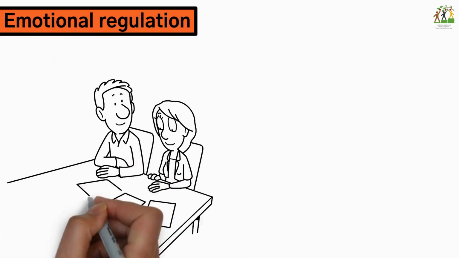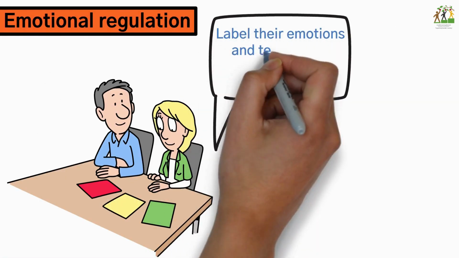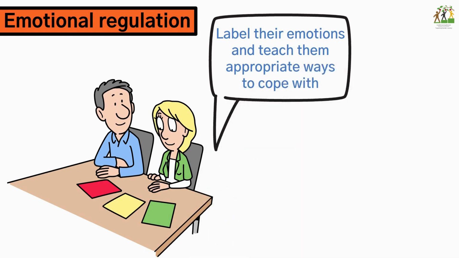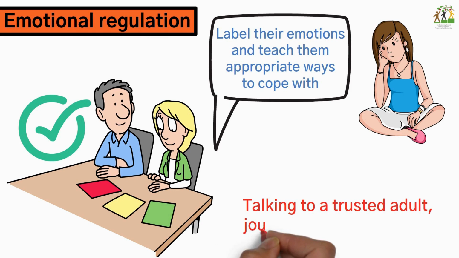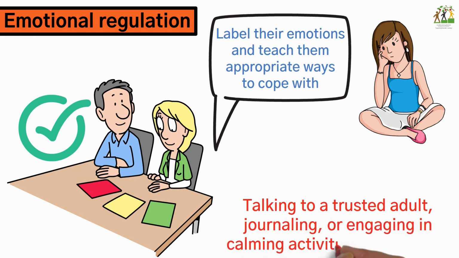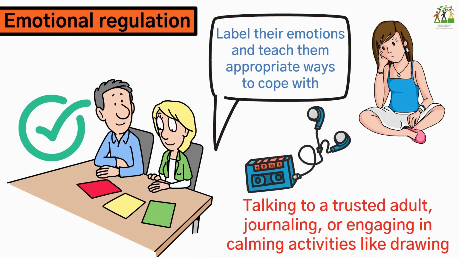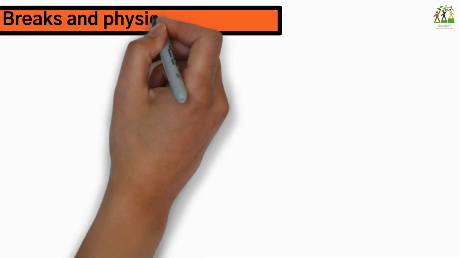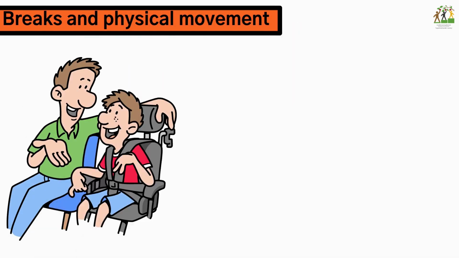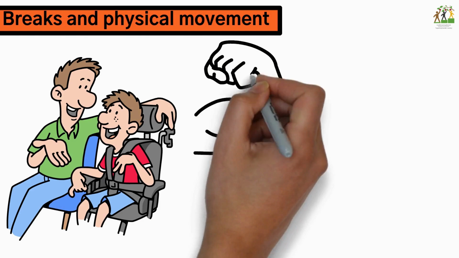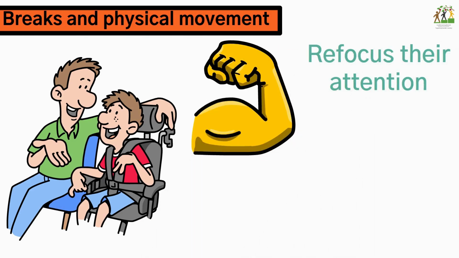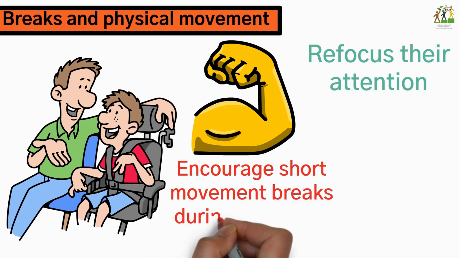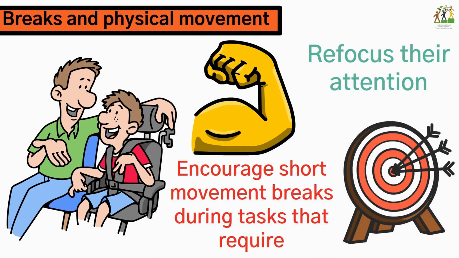Emotional regulation. Help children identify and label their emotions and teach them appropriate ways to cope with and express their feelings. Encourage them to use strategies such as talking to a trusted adult, journaling, or engaging in calming activities like drawing or listening to music. Breaks and physical movement. Teach children the importance of taking regular breaks and engaging in physical activities to release energy and refocus their attention. Encourage short movement breaks during tasks that require sustained focus.